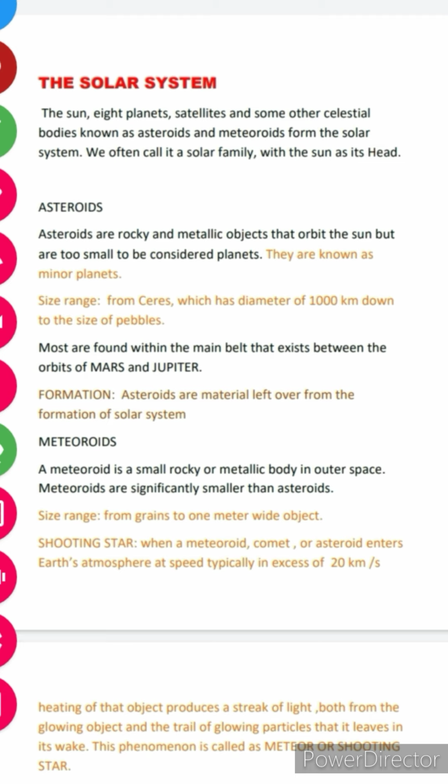Moving on to the next topic, we have meteoroids. A meteoroid is a small rocky or metallic body in outer space. Meteoroids are also formed from rocks and metal, but these are significantly smaller than asteroids. Talking about its size range, these vary from the size of a grain to a 1 meter wide object. It means they are much smaller than those of asteroids.